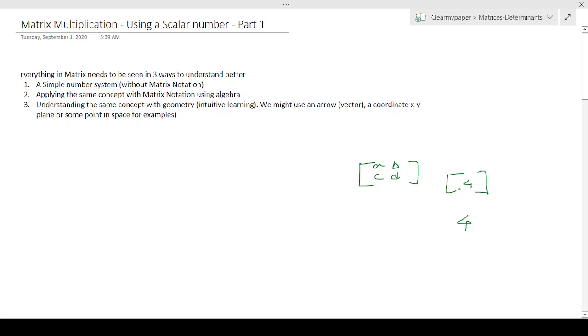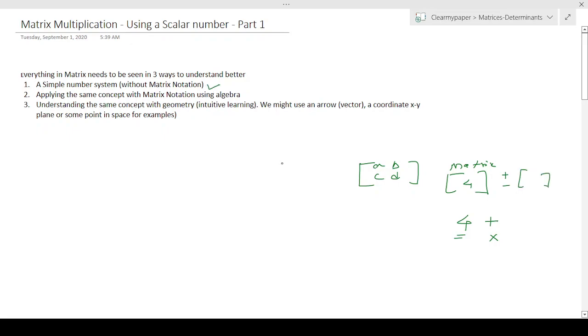Because the number is a number. What difference does it make when we put these braces and make it a matrix? And what difference does it make to the basic operation? For example, if we add or multiply 4 by any number in the number system, what happens, versus if we add or multiply a matrix by another number or another matrix? What does it do? That's the first part.